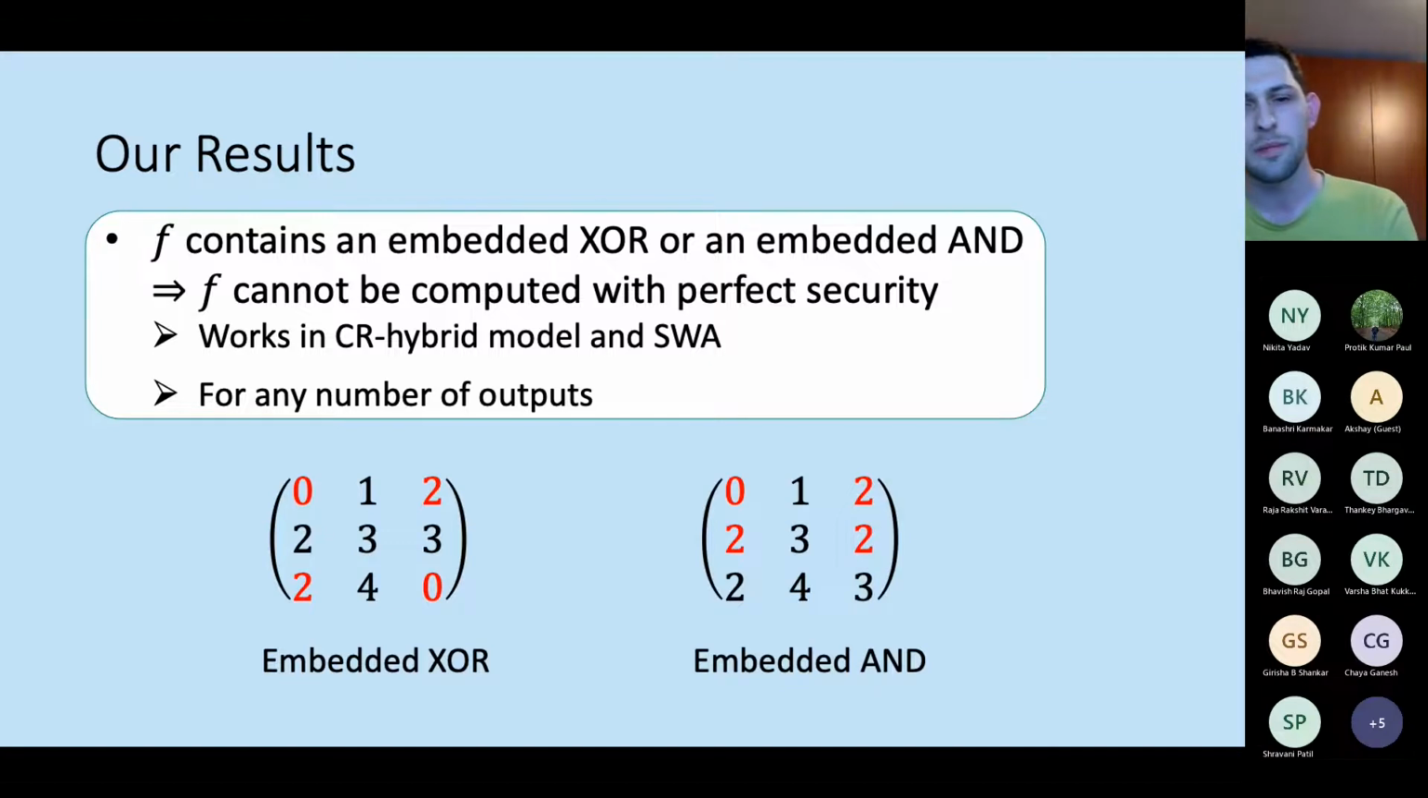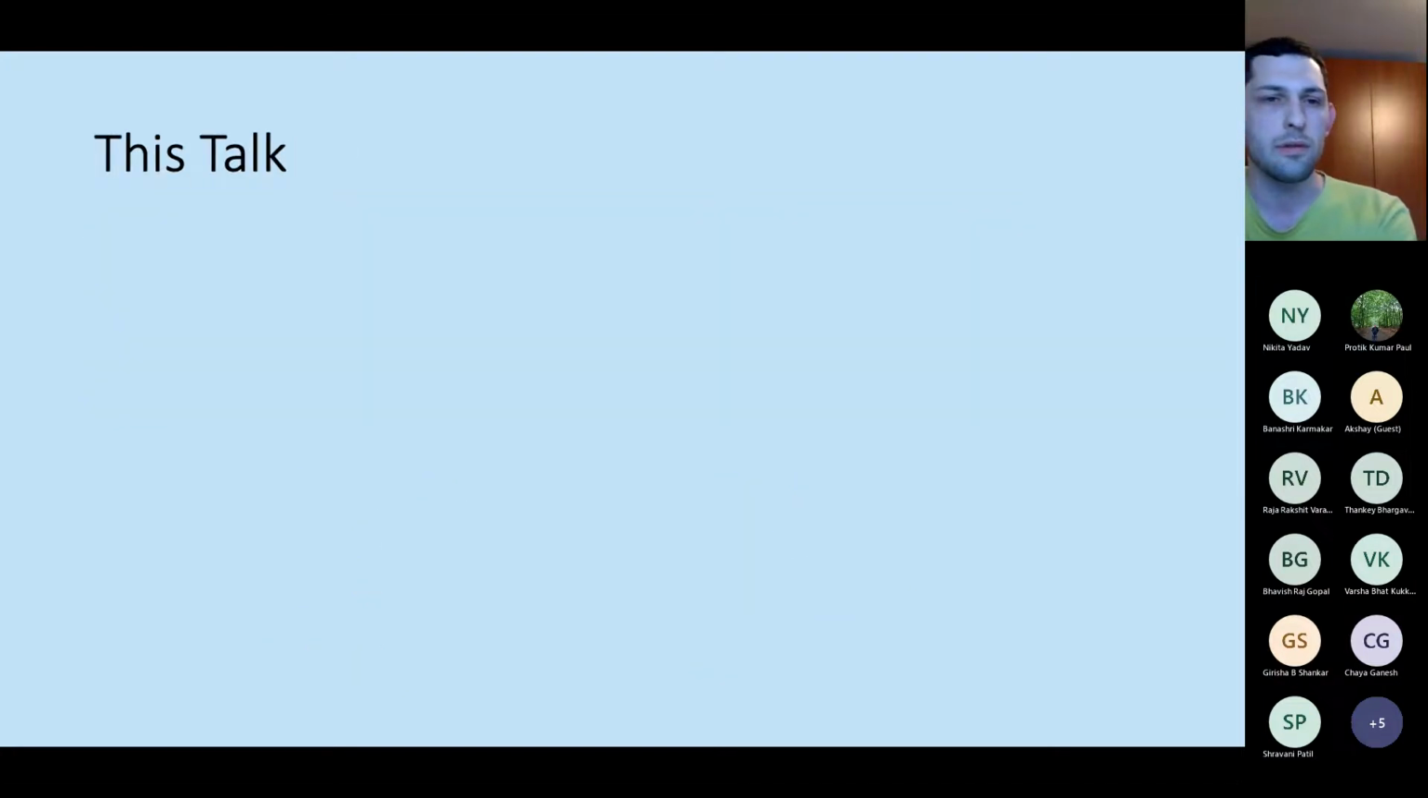It just means that if I look at the matrix, I can either find a 2x2 submatrix that has this XOR structure or an AND structure. So we can see it here in red. Okay, so this is our result.